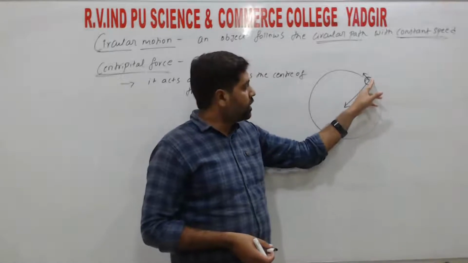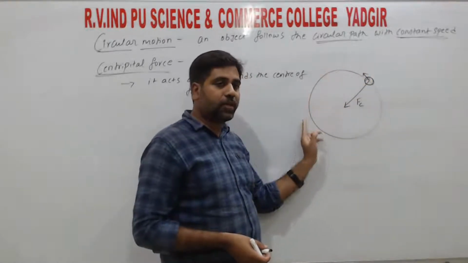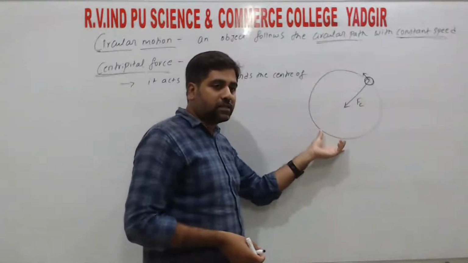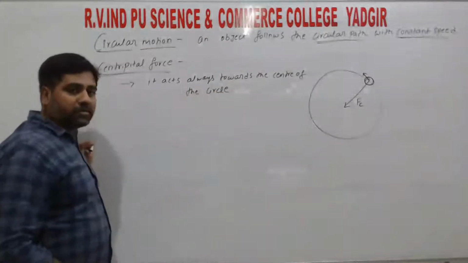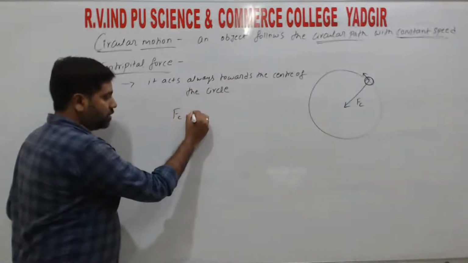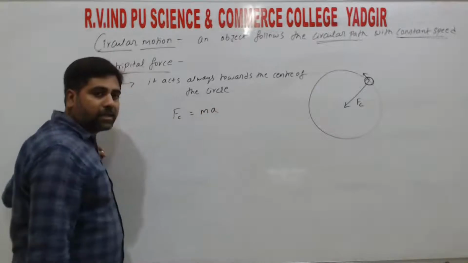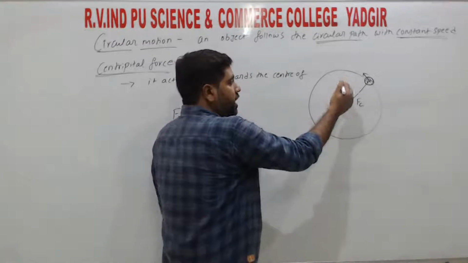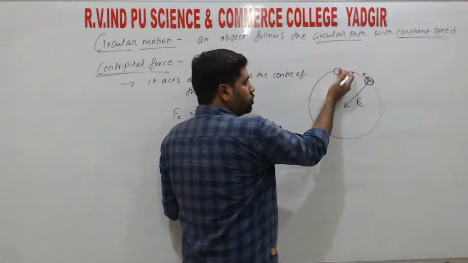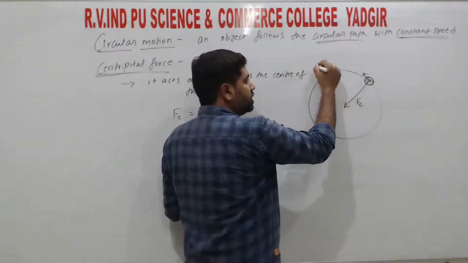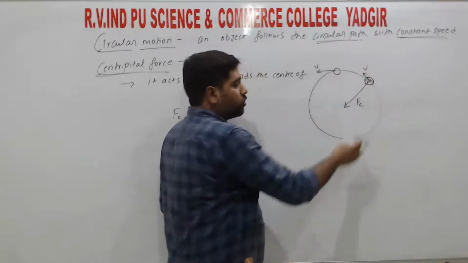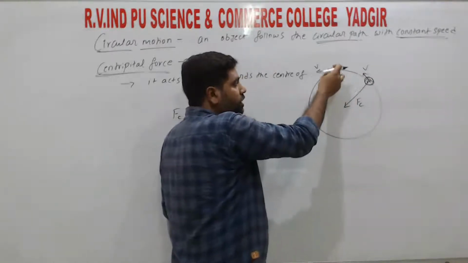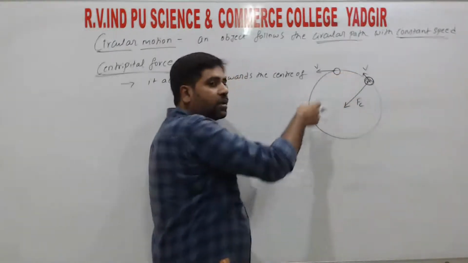So constant speed is there, but the direction changes. That means velocity changes. So as the velocity changes, there exists an acceleration, right? If we write this in mathematical form, Fc equals mass into acceleration, where m is the mass of the object and a is the acceleration. So when the object moves here, its direction changes. It has a constant speed, that means the magnitude is the same, but the direction changes. That means there is an acceleration.